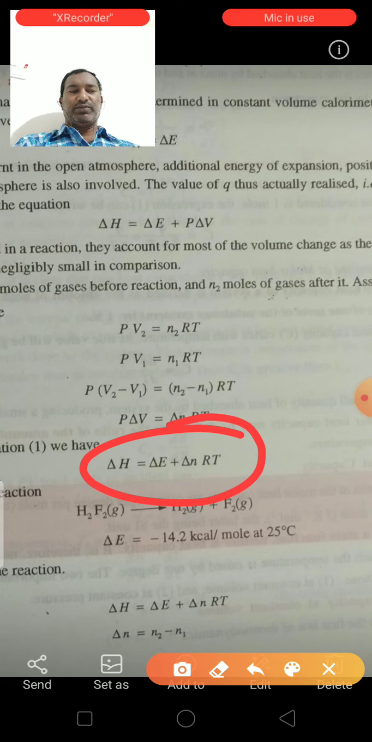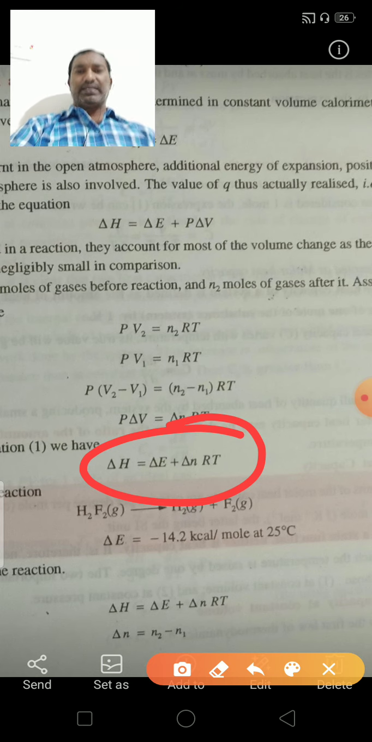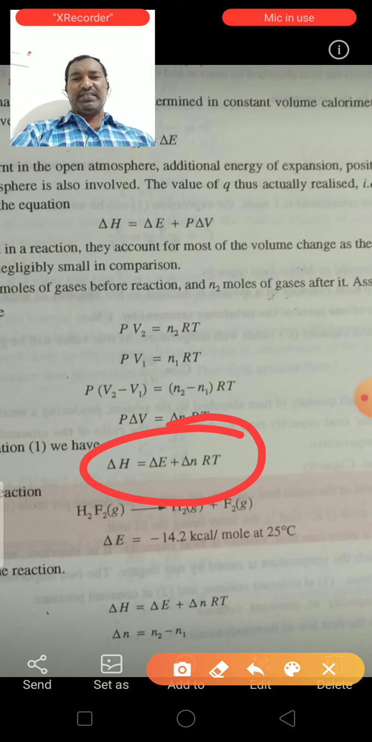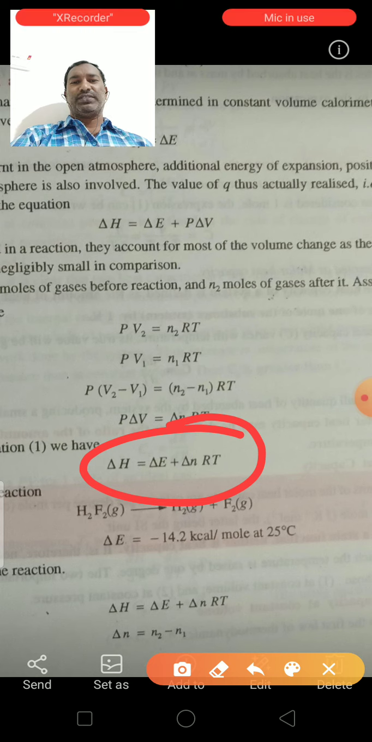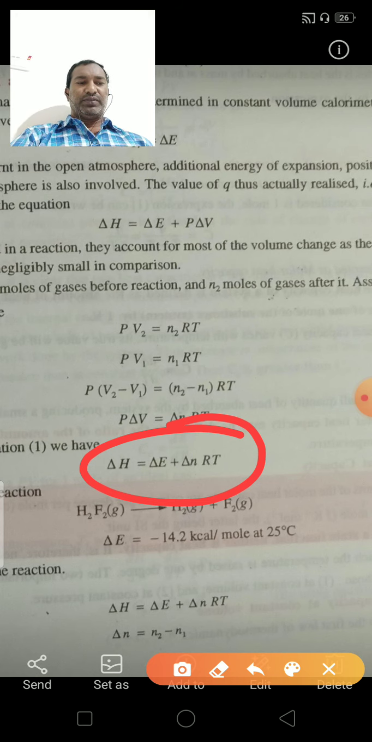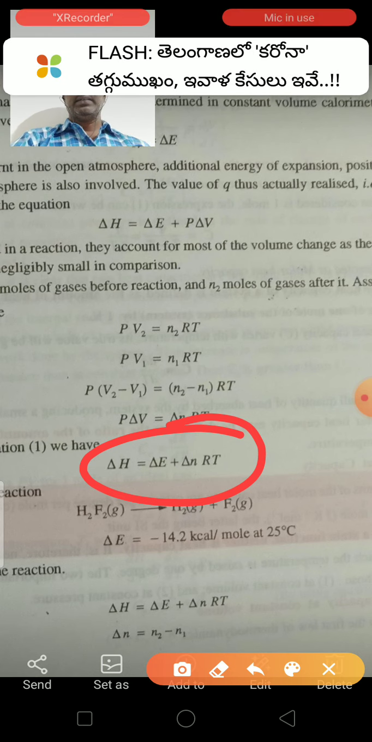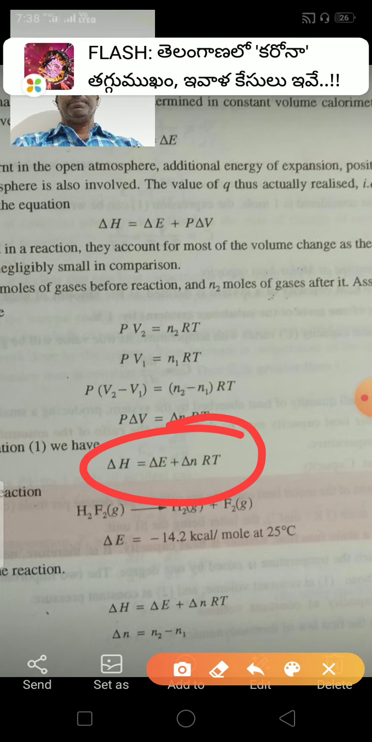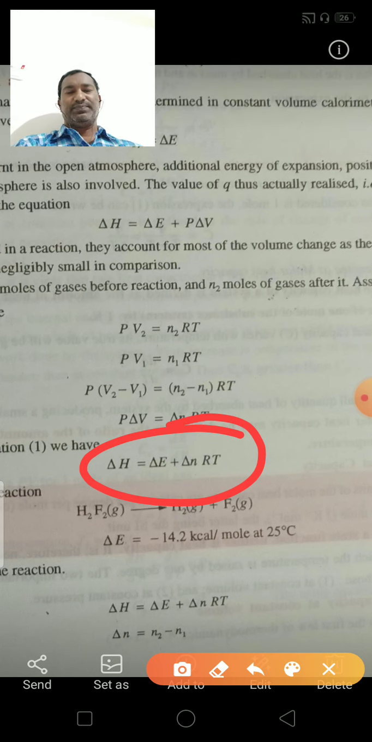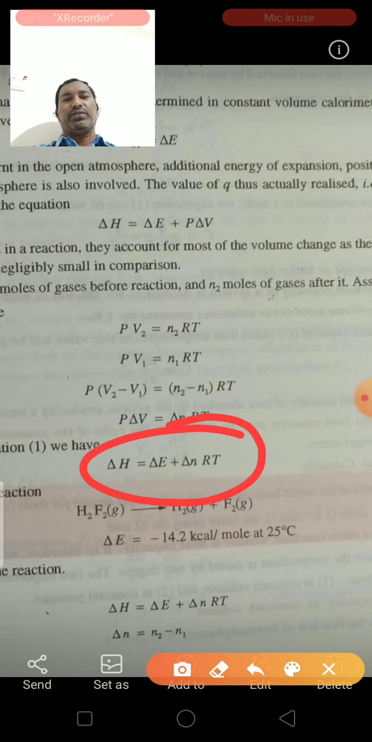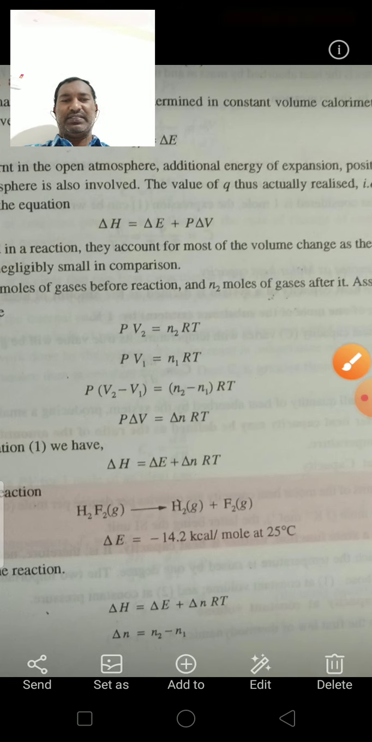Here delta H is the change of enthalpy, delta E is the change in internal energy, and delta N is the difference in number of moles. N1 is the moles of gas before the reaction, that is the reactants, and N2 is the moles of gas after the reaction, that is the products. So that is delta N. R is the gas constant, and T is the temperature in degrees Kelvin.